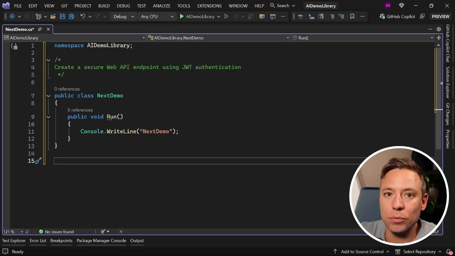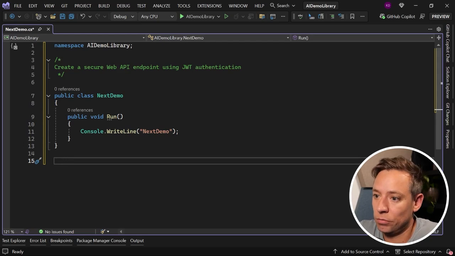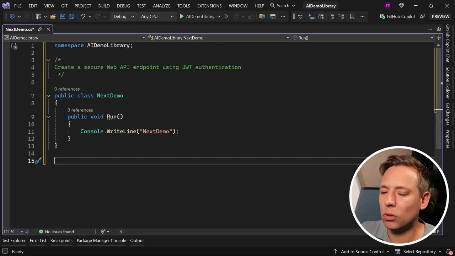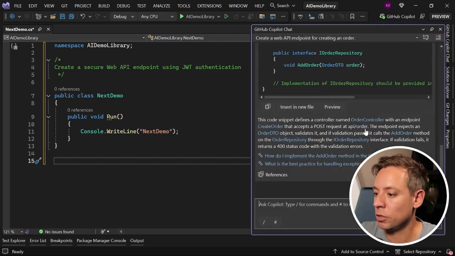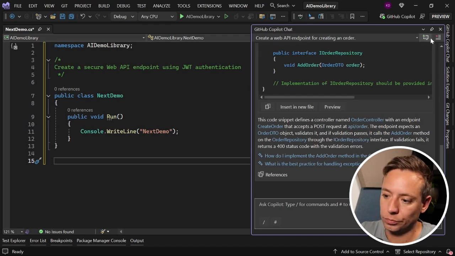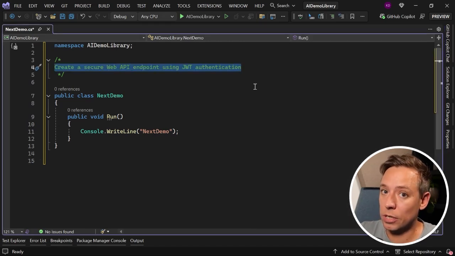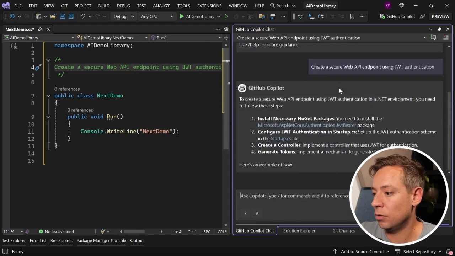Apparently, this type of input was not sufficient for Copilot to be able to generate something from it. Let me open the chat window and start a new thread, because I do not want anything from the previous part of the demo to be taken into account. Let's see what happens if I copy paste the prompt in Copilot Chat.